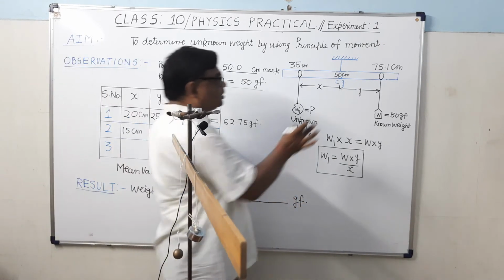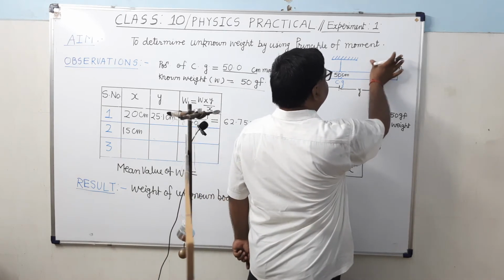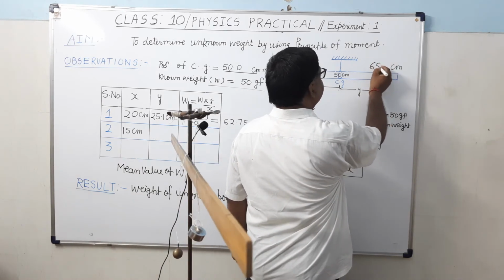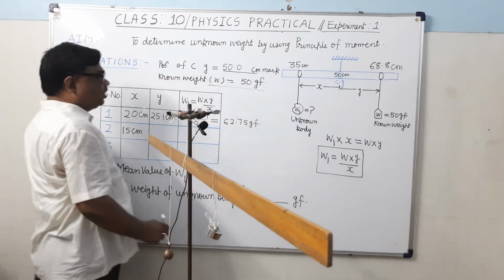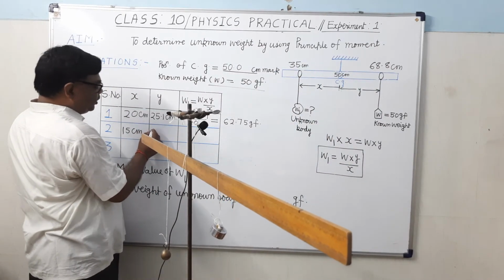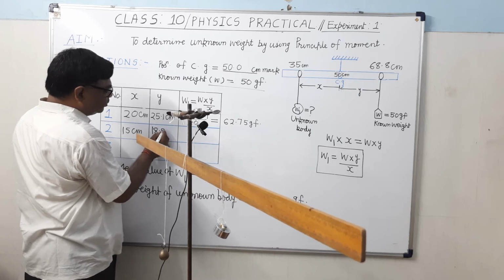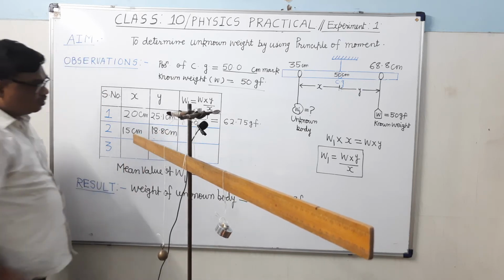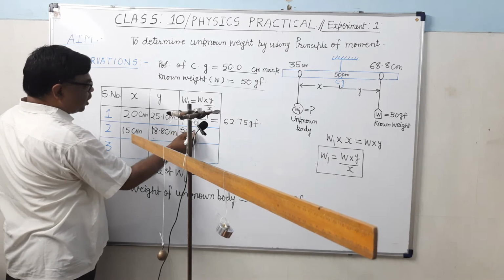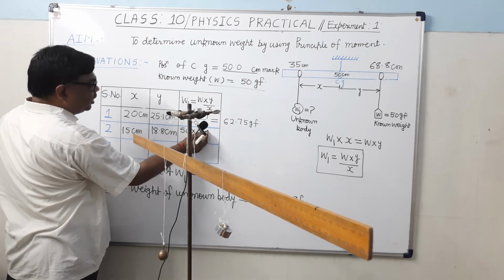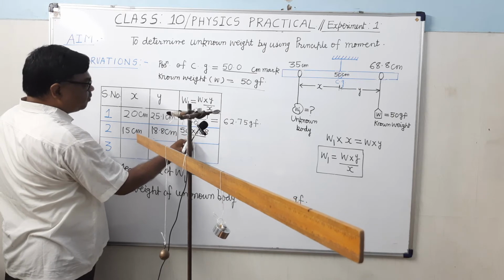Now this is at 68.8. So 68.8 minus 50 is equal to 18.8 for y. Now you calculate 50 into y upon x, that is 50 into 18.8 divided by 15.